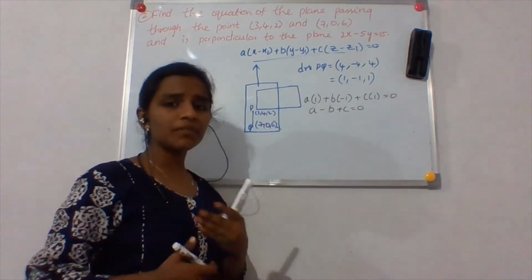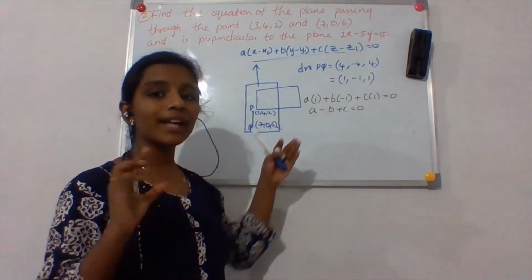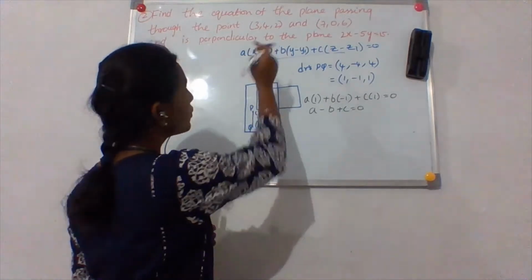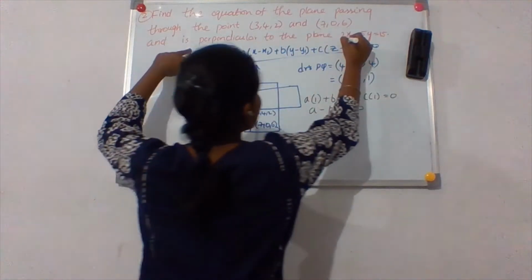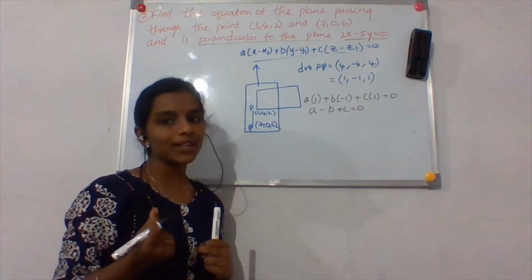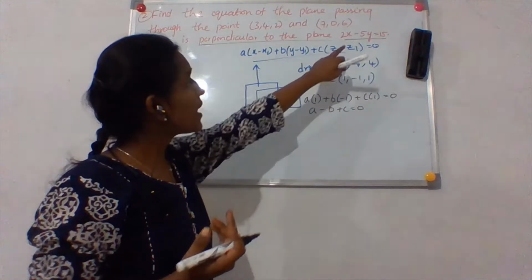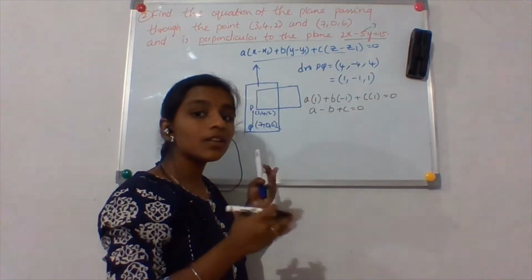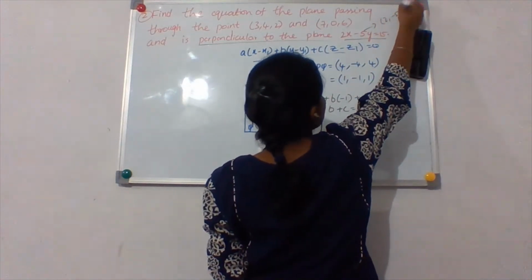Now, if I have to solve for A, B, C, I will have to get another equation. Now, how do I get that equation? To find that equation, he gave you a small hint. What is it? He told us this plane is perpendicular to the required plane, right? So now I can use a perpendicular condition for both those two planes also. So the drs of the normal to this plane are 2 comma minus 5 comma 0.